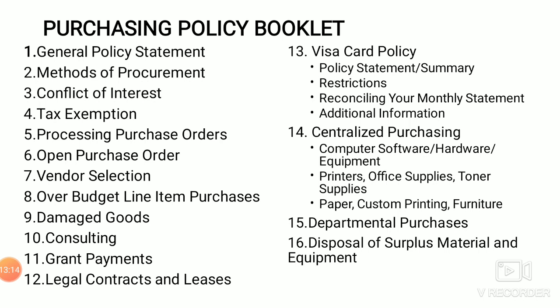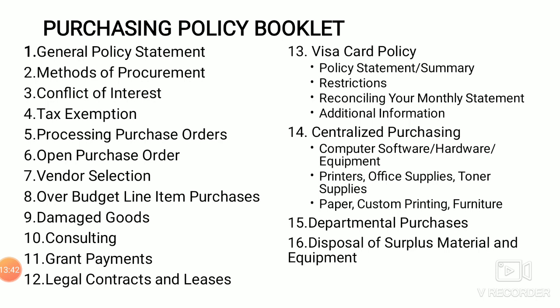The next one is tax exemption, processing the purchase orders, open purchase order, vendor selections, over budget line items purchases, damaged goods, how we are going to handle the damaged goods, consulting different competitors or same level business persons on how they are procuring from suppliers, and grant payments, legal contracts and lease, visa card policies. Under that we have policy statements and summaries.